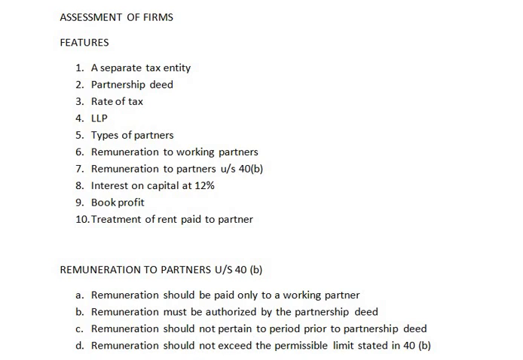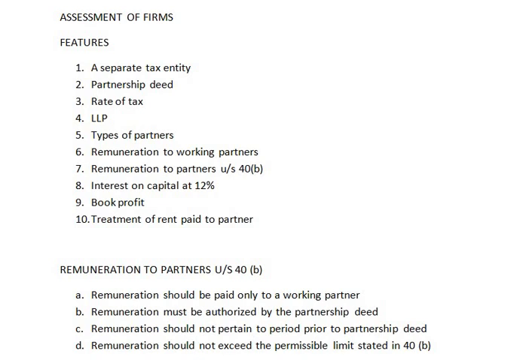So, if the income of partnership firm is below 1 crore rupees, then it is taxed at 30% and surcharged at 12% of income tax. If the total income exceeds 1 crore rupees, then it is taxed at 30% plus surcharge plus 4% of income tax on tax and surcharge.